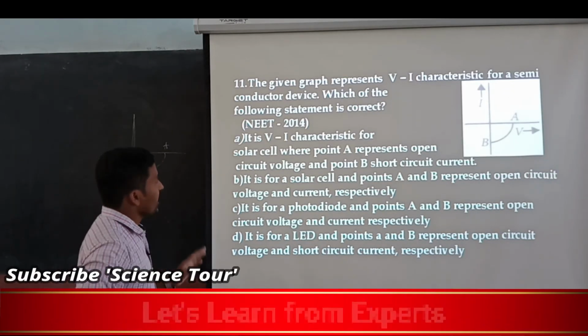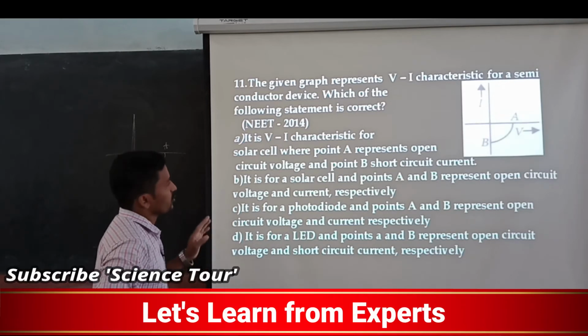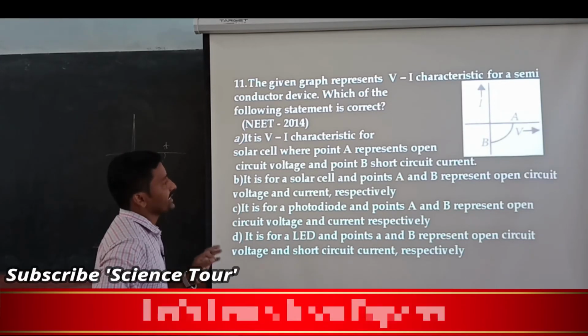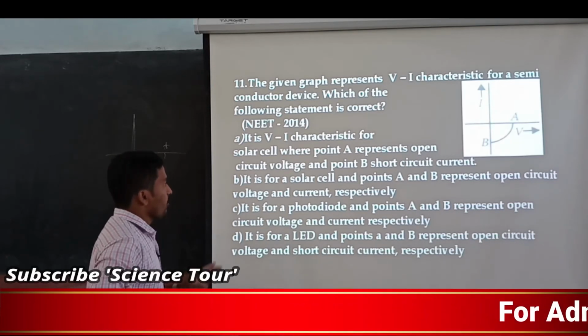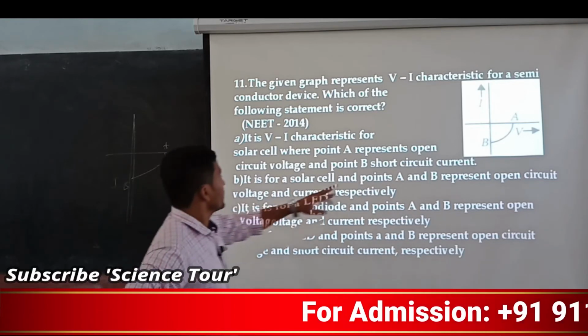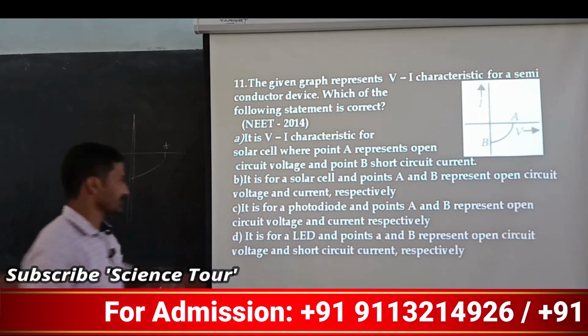It is the VI characteristic of a solar cell where point A represents open circuit voltage and point B short circuit current. Point A represents open circuit voltage, seems correct. Let's see next.